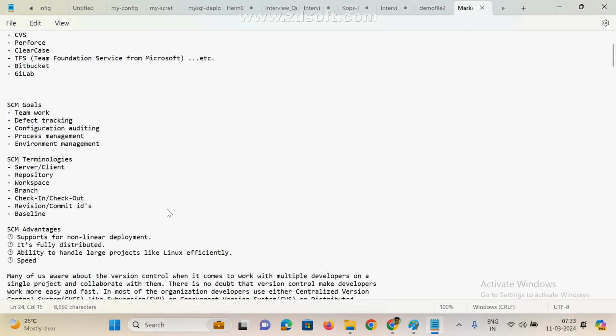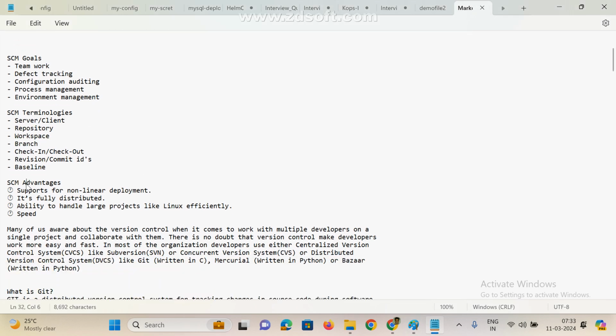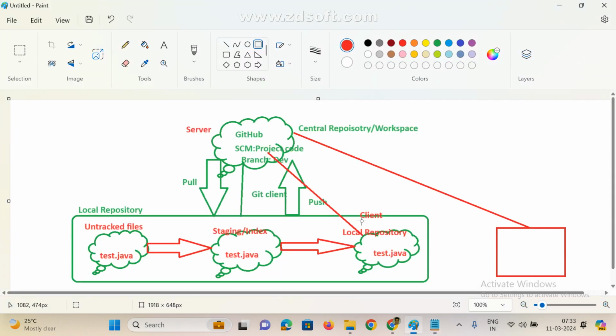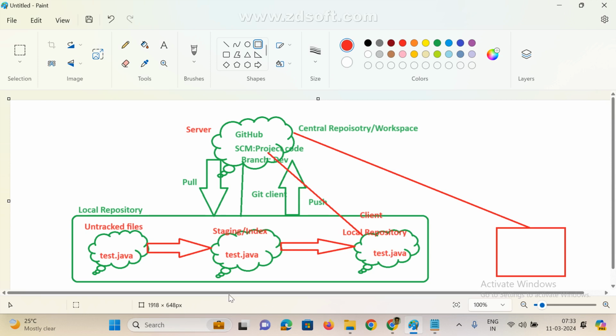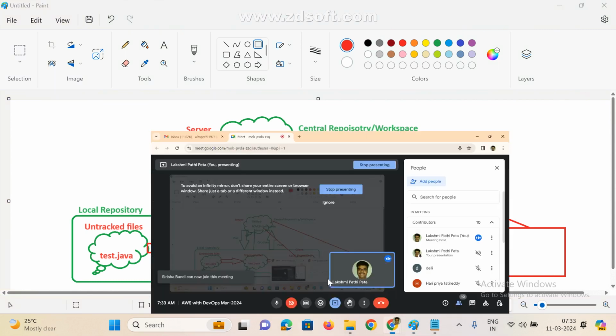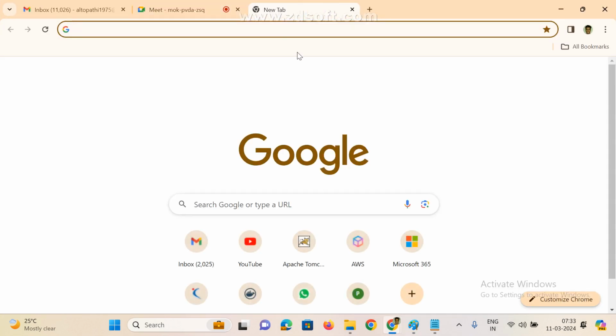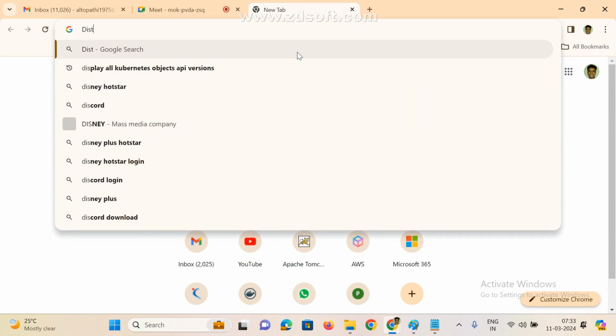Now come to here. These are new terminology. What is the advantage of this SCM? Why do you go for source code management? Now see here, support for non-linear development, fully distributed version control, and ability to handle large projects. This is also very important: distributed version control. Many people asked about this.